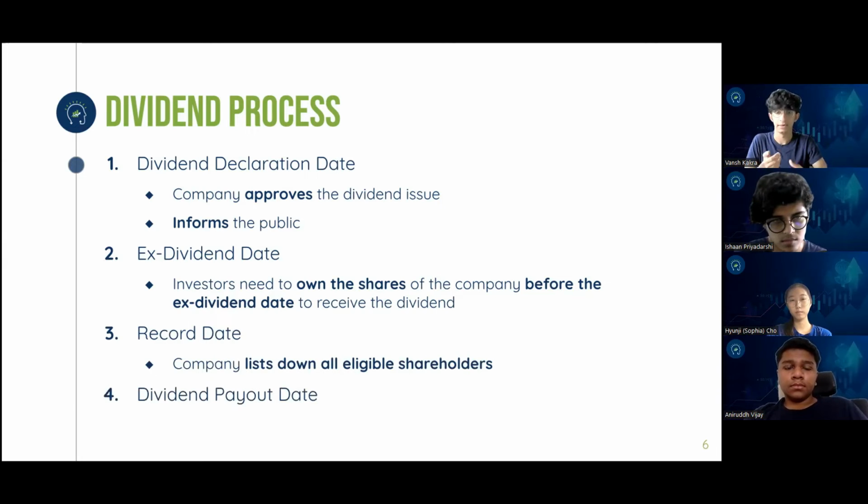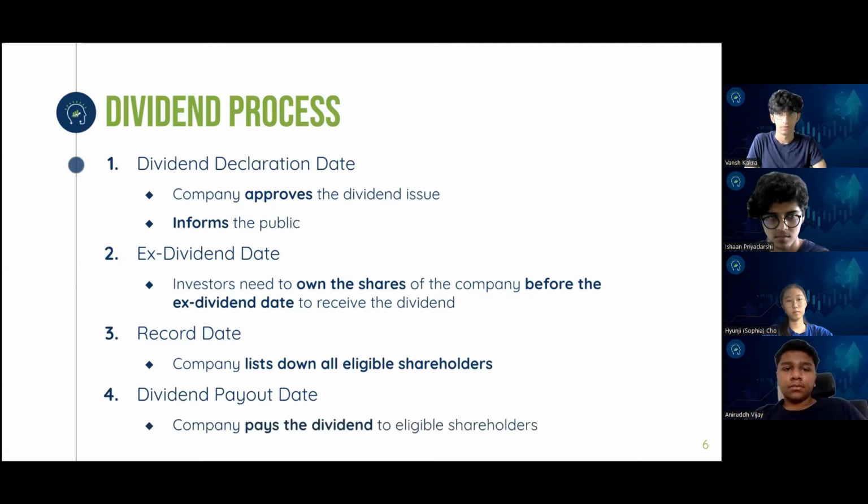This simply means the date when the dividends are finally given to the eligible shareholders. And this also follows the T+2 process, wherein the company releases dividends, and after 2 business working days, the dividends will be received in your account, right? So moving on to the process of